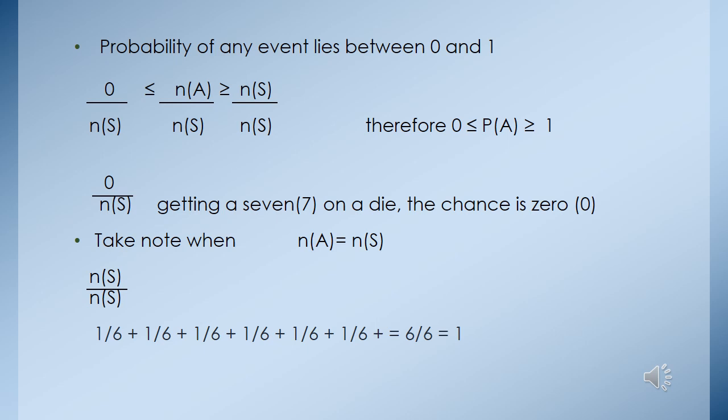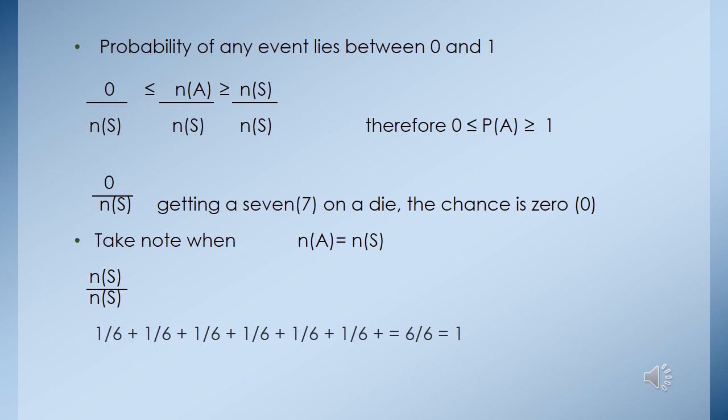Then there is the case when the number of the outcomes is the same as the number of the sample space. Let's say we are rolling a die and we want to get a number that is greater than 0. Obviously 1 up to 6, they are all greater than 0. So the number of the outcomes will be equal to the number of the sample space. Therefore, we will say 6 over 6 and then it is 1. Therefore, it is proven that probability lies between 0 and 1. We will further clarify it on the next slide.